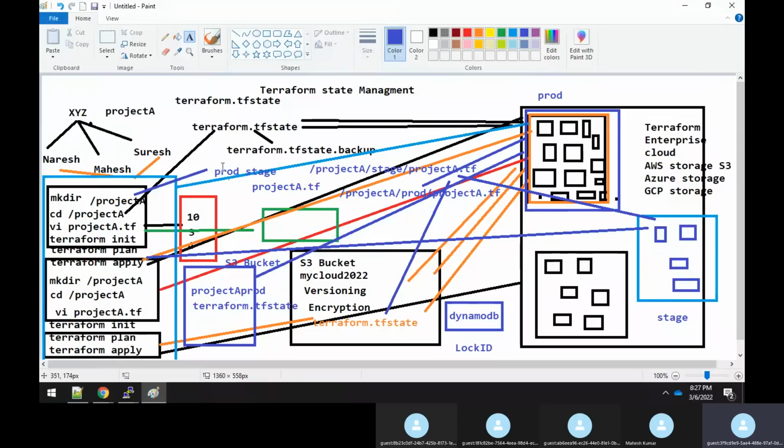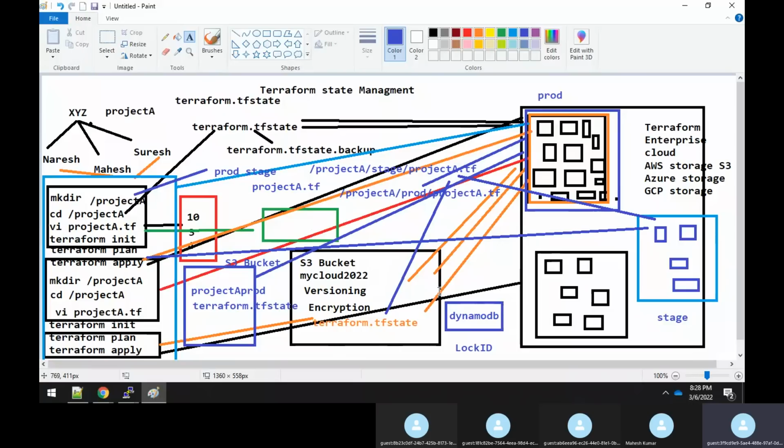So you know very well that Naresh is maintaining separate directories as prod and stage. Again, for the prod you need to create a separate S3 bucket and a separate DynamoDB lock. Again, for the stage you have to create a separate S3 bucket and a separate lock ID. It means that both are two different environments. To maintain it, you have to create the bucket as well as the lock ID, or the DynamoDB, separately. This is also one of the issues, that you are maintaining it separately.